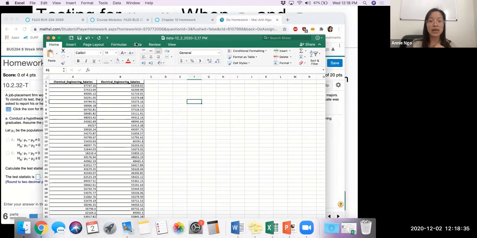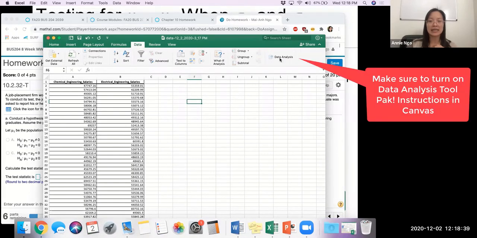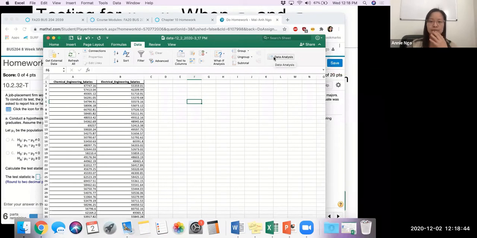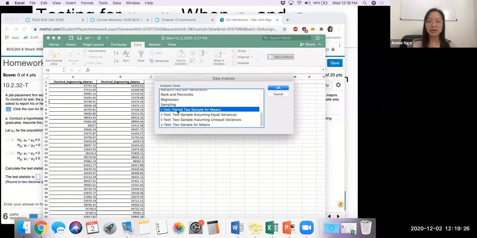From here, go ahead and click on the Data tab up at the top and click the Data Analysis button over here on the right. We've got our data. I'll click on Data Analysis Toolpak. Towards the bottom, these are our t-tests.